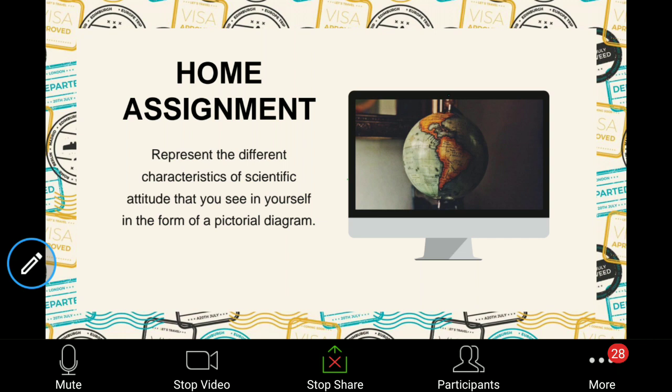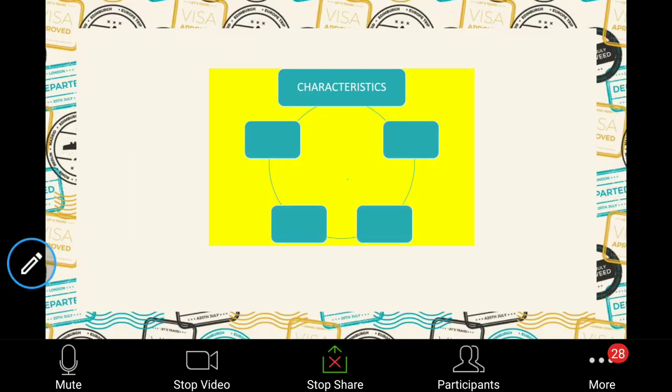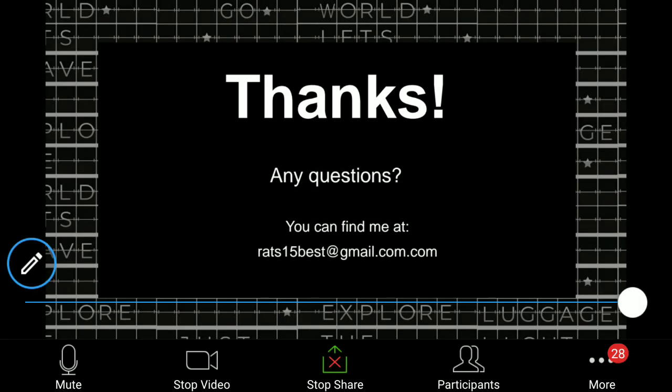You have to do the home assignment, represent the different characteristics of scientific attitude that you see in yourself in the form of a pictorial diagram. So this is the format. You will have to mail me. You can either send me in Word format, or if you are doing it in your notebook, you have to click a picture of it and send me. This is my mail ID, rats15best at the rate of gmail.com. There is only one .com. Only rats15best at the rate of gmail.com is my mail ID. You can send me your assignments here.